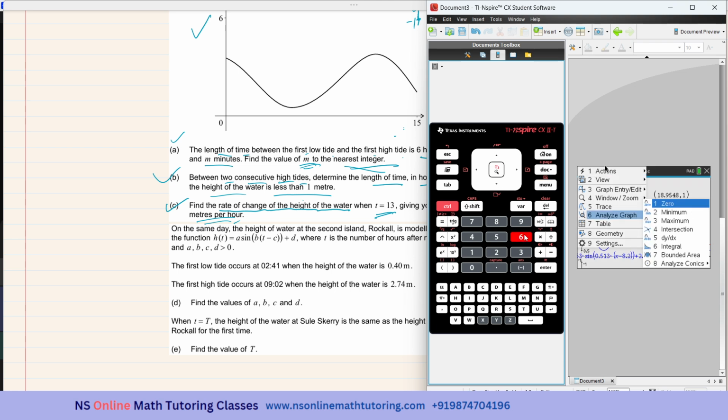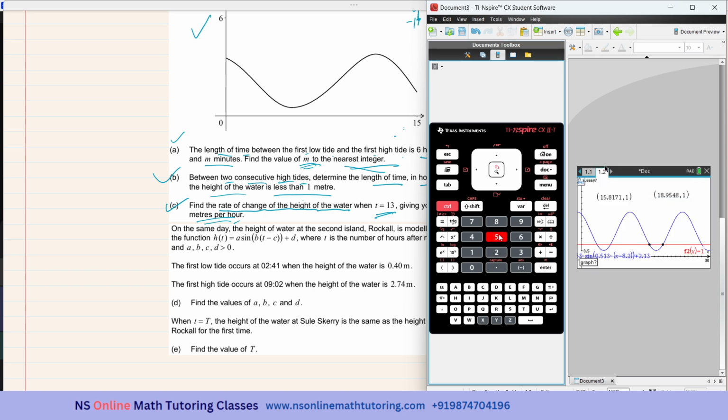And now you see number 5 option is dy by dx. So I'll be pressing this number 5. And then it is asking for which graph. It is this graph. And now which position. At least I cannot show the position accurately, so I'll be entering the value. See, the 13 has got displayed over here and I'm pressing enter.